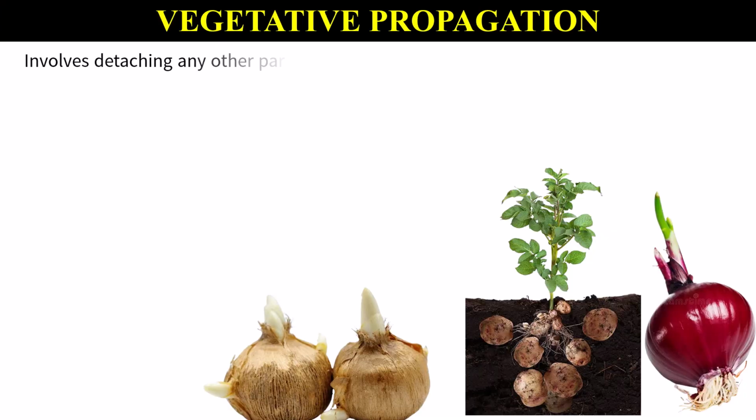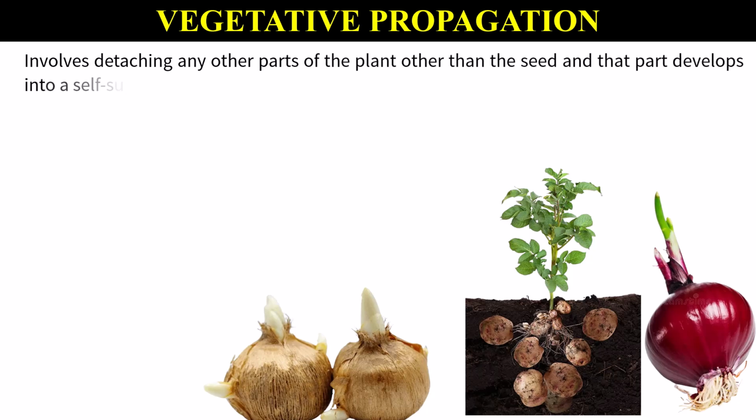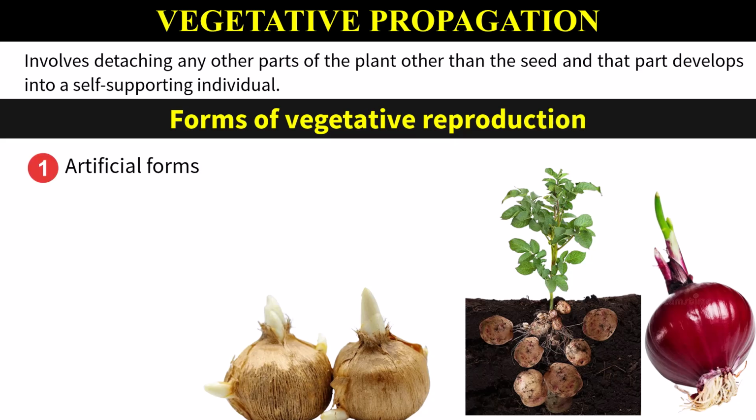Vegetative reproduction or propagation. This involves detaching any parts of the plant other than the seed, and that part develops into a self-supporting individual. Forms of vegetative reproduction: natural forms and artificial forms.